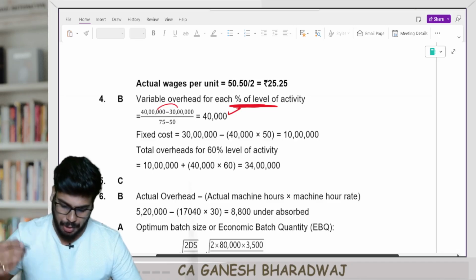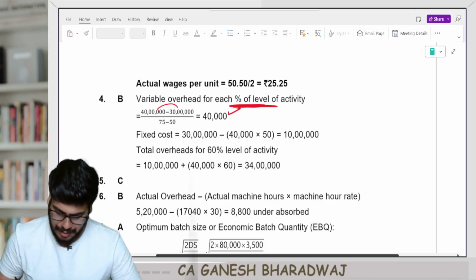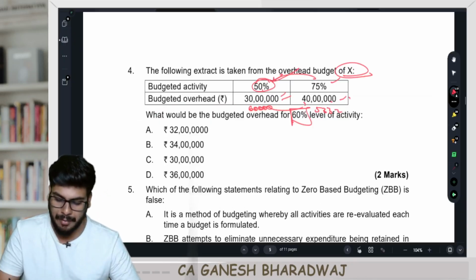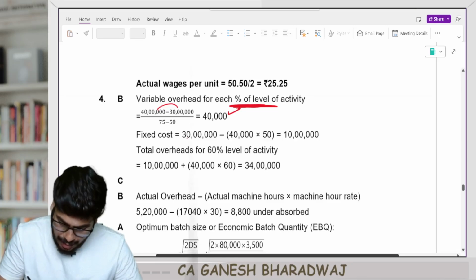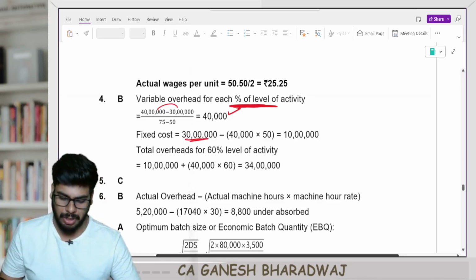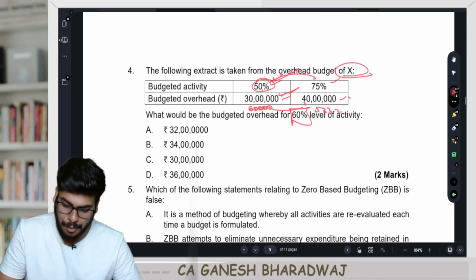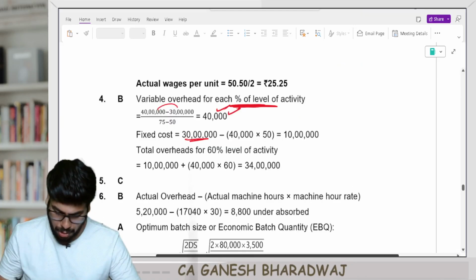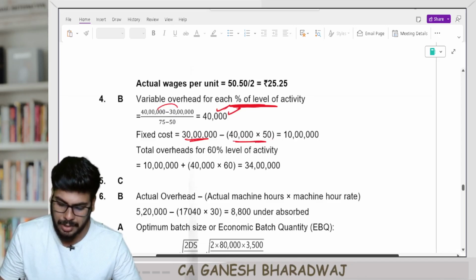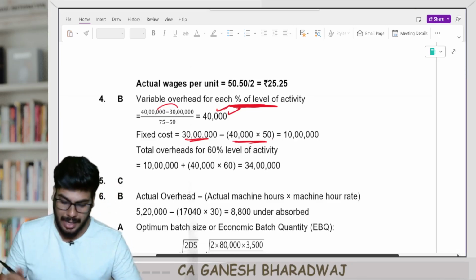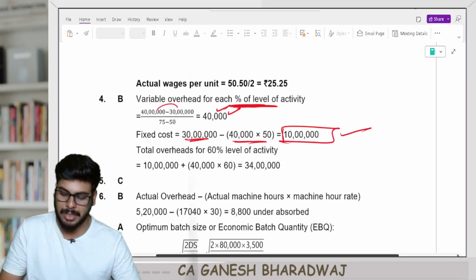Now go and substitute any one output level. Fixed cost is nothing but your total cost minus variable cost. Let's take this output level. What is the total cost? 30 lakh. From 30 lakh, reduce your variable cost. How much variable cost? 40,000 is for 1% output level. Here for 50% output level, the total variable cost is 40,000 into 50, that gives you 20 lakhs. So 30 minus 20 is 10 lakh rupees, the fixed cost component.